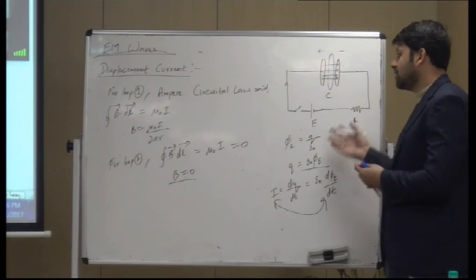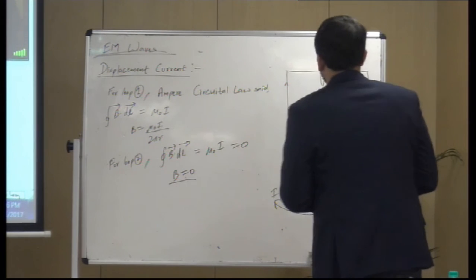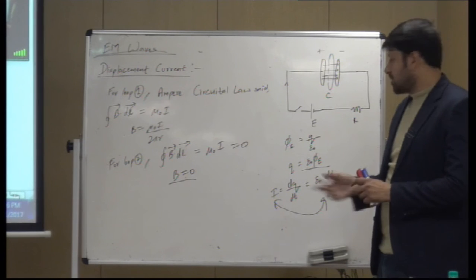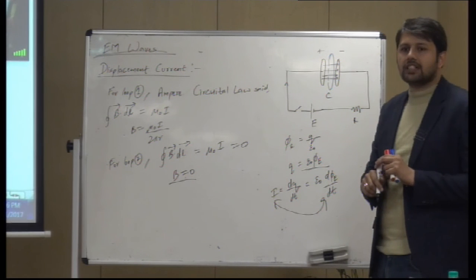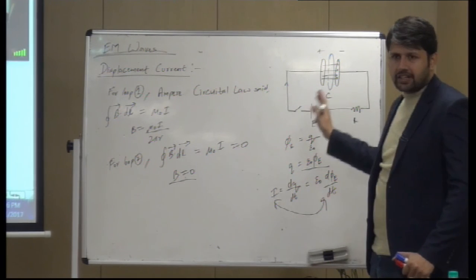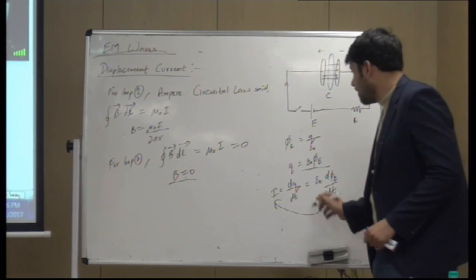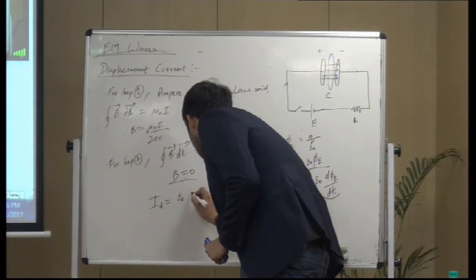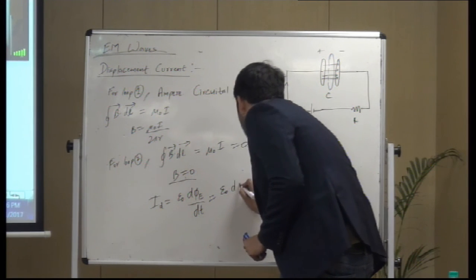So he said that Ampere forgot this kind of scenario in which there would be a current because of an increase or decrease in flux, a change in flux. So change in flux causes current, which is not actually a flow of electrons, it is a flow of electric field. More and more electric field lines would start from here and end at this point. To represent this, he introduced this term. Now this current is called displacement current. So displacement current is nothing but epsilon naught d phi E by dt, which we can write as epsilon naught d(E dot A) by dt.